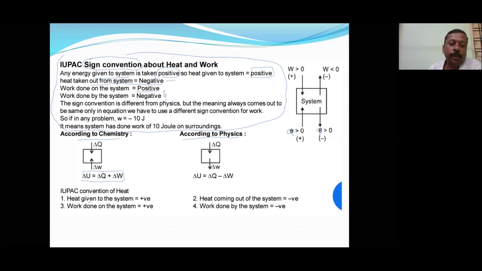IUPAC convention of heat: this is the work convention, this is the heat convention. Heat given to the system will be positive. Work done on the system will be positive. But according to physics, you will follow this. So in chemistry exams you will follow this sign convention. Is that clear?